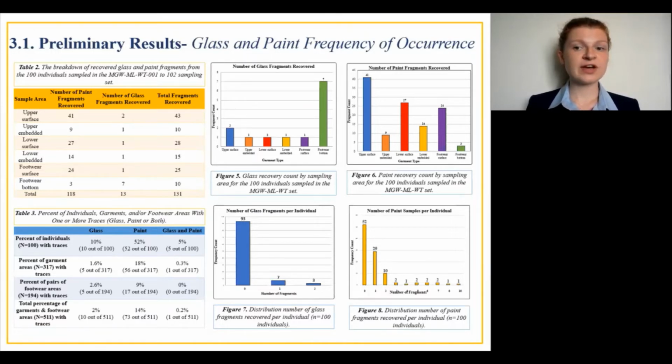It was more common to find individuals with multiple paint fragments, as some individuals had up to 15. However, individuals were still more likely to have 1 or no paint particulates, which is displayed in Figure 8.